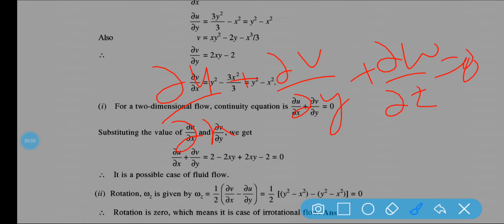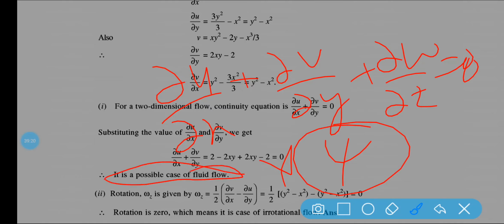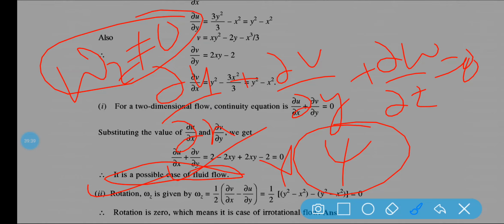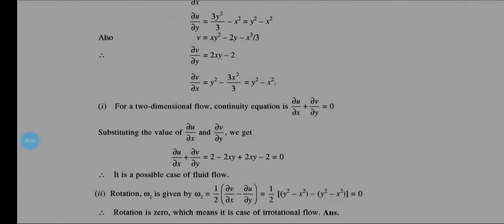Also, if it is satisfying the equation of psi, then it is also a possible case of fluid flow. In irrotational flow, the rotational component should be 0. In rotational flow, the rotational component should not be 0. Clear? I hope it is clear up to this.